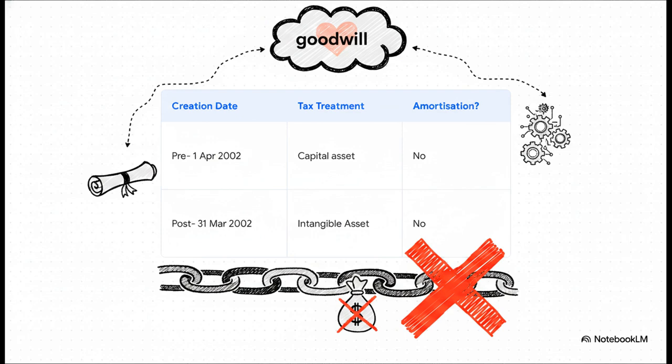For both of these categories, if that goodwill is acquired from a related party on or after July 8, 2015, and let's be real, an incorporation is pretty much always a related party transaction, the company gets zero tax deduction for amortization. None. The cost just sits there looking pretty on the balance sheet, offering absolutely no tax relief.